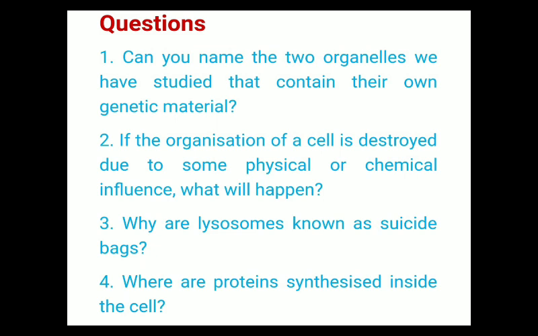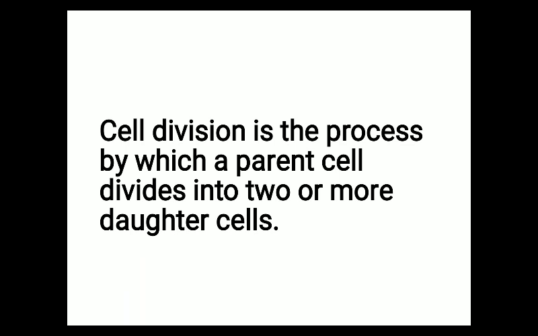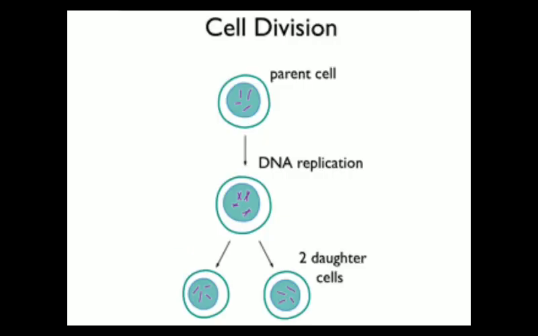Now we will come to our topic, cell division, which is the last topic of this chapter. How can we define cell division? Cell division is the process by which a parent cell divides into two or more daughter cells. In this diagram you can see a parent cell, which by the process of cell division ultimately divides to form two daughter cells.